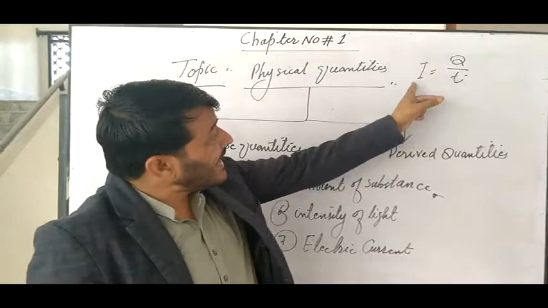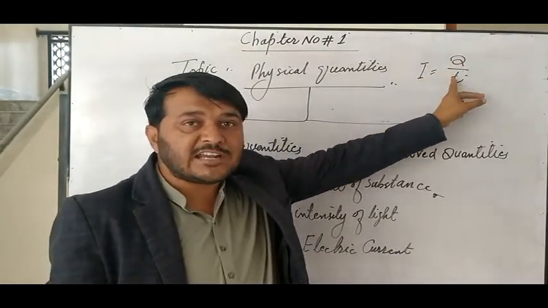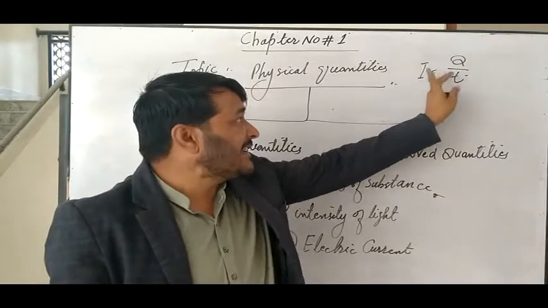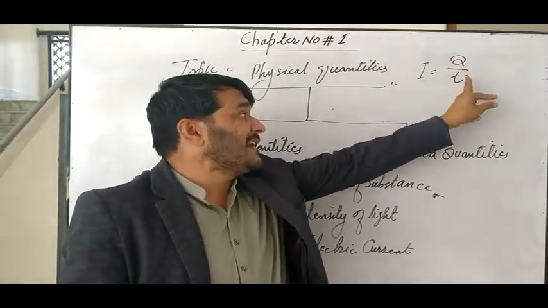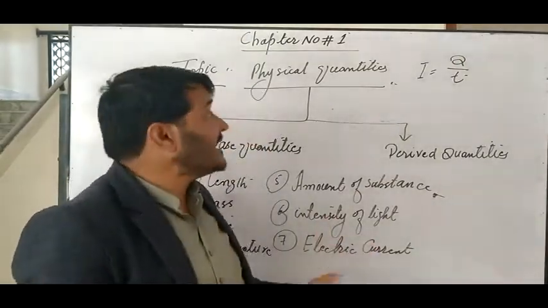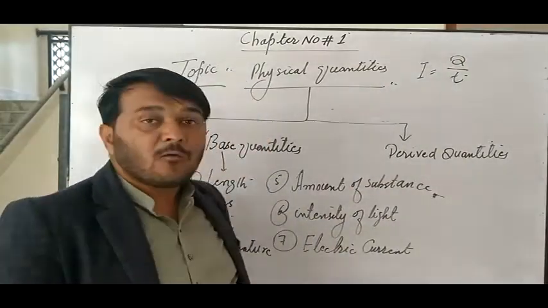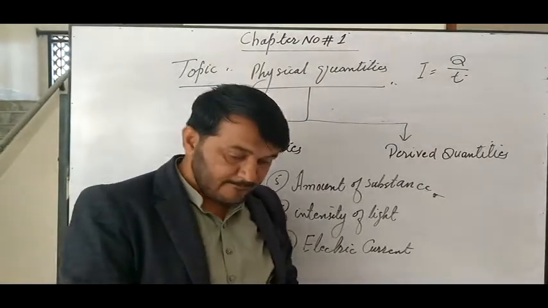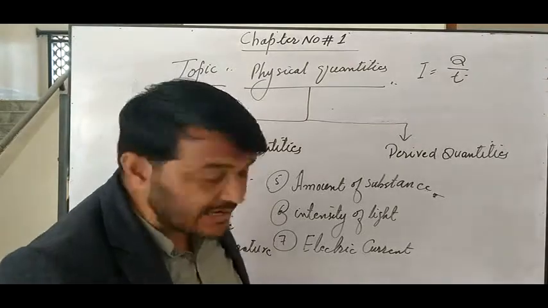Because electric current is derived from a charge and a time, but still electric current is considered a base quantity. Why? Now we are moving towards derived quantities.